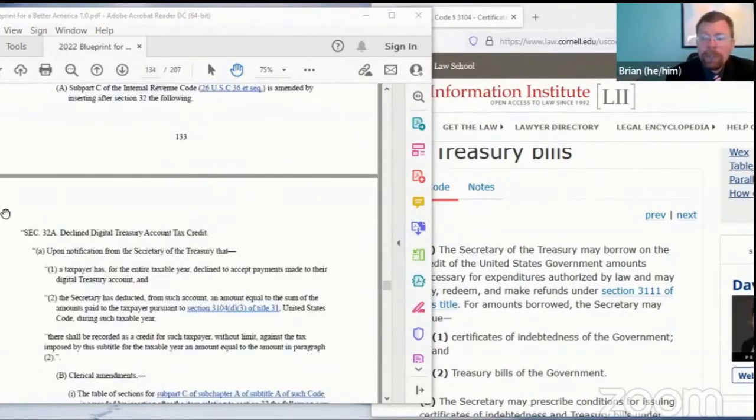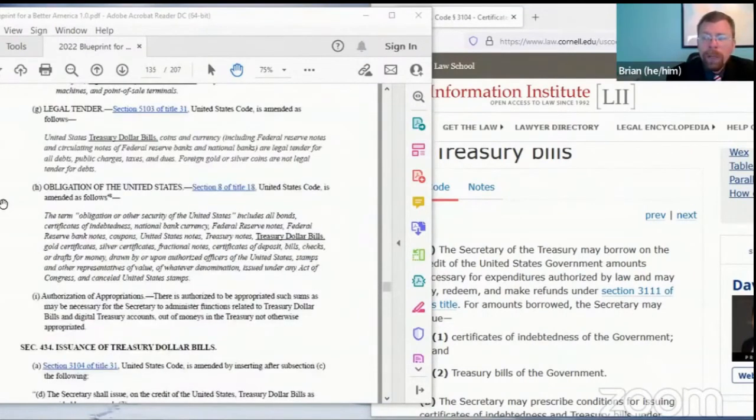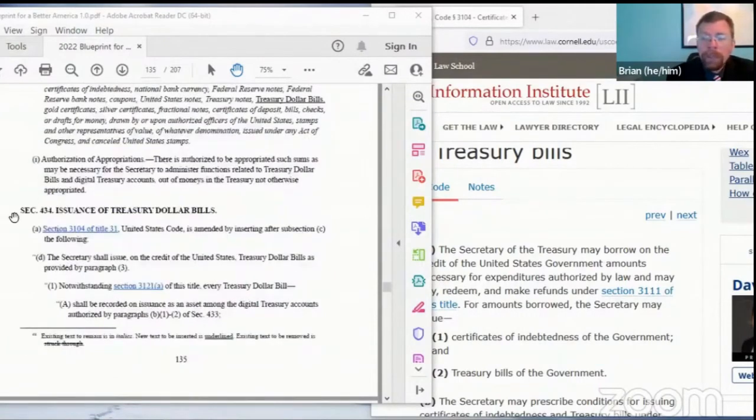The rest of the section just kind of adds some updates, some references, clarifying that the government will be able to use these accounts for direct deposit, that Treasury dollar bills are legal tender, acknowledges them as an obligation or other security of the United States, and authorizes the Treasury to spend some money setting that up. I think that concludes my testimony on section 433, and I'd be happy to answer any questions.